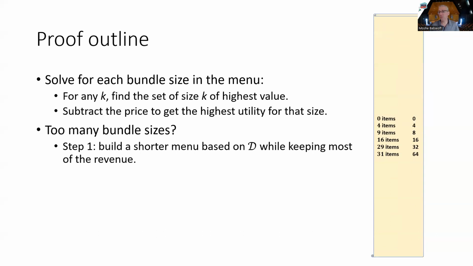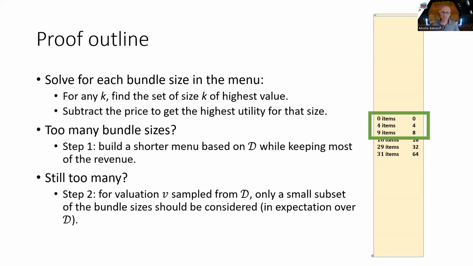So our first step is to decrease the size of the menu without losing too much revenue. We remove some entries from the menu according to the distribution D, and show that we don't lose too much revenue. But still the menu might be too large. So the second step is to show that we don't really need to solve the problem for every size, but rather we can, at least in expectation, do it for only a small subset of this list.